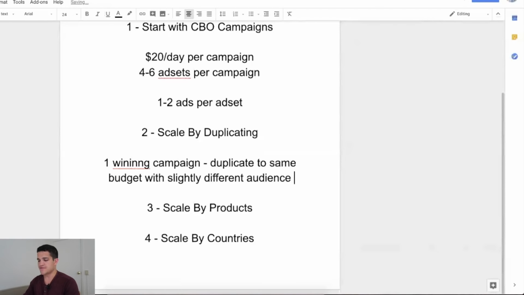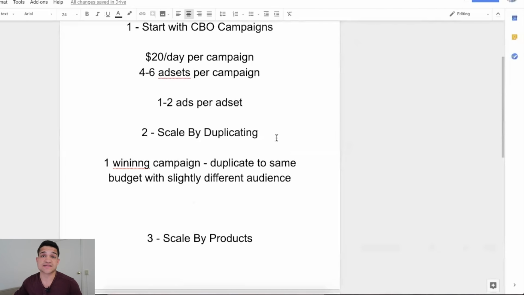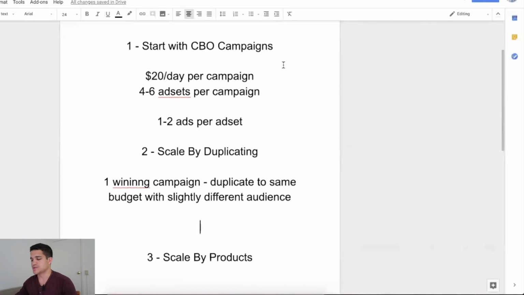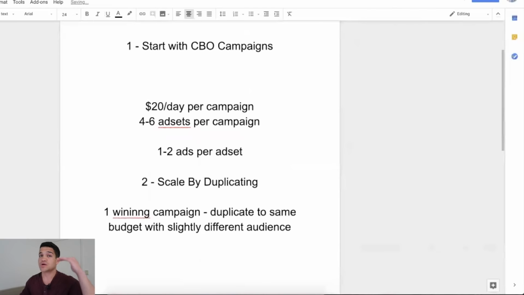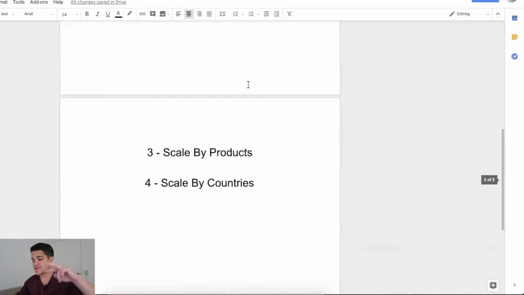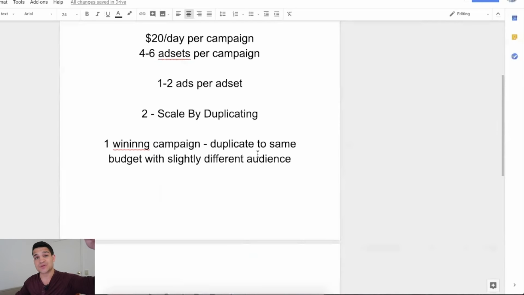What does that mean? If the audience that's working is 2 brands in your niche or 2 different influencers or celebrities in your niche, you'll keep one of them and then put another one. And what I recommend, which I didn't mention in the original ones, is narrowing down brands and influencers in your niche. So you'll narrow down brands, influencers, celebrities, whatever it is in your niche. It's really easy at the ad set level, just narrow down 2 different brands, and then to scale, you duplicate and change one of those narrowed brands. So you keep one of them and then you add another one, and that's how you scale.